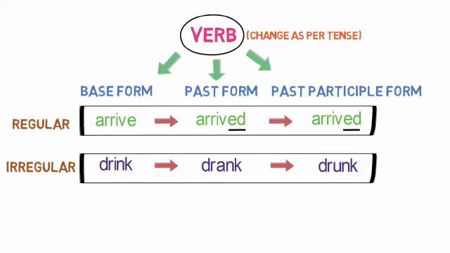So, the verb which follows a pattern for conversion from present to past and past to past participle is a regular verb, and the verb which is not following any pattern for conversion from present to past and past participle form is called an irregular verb.